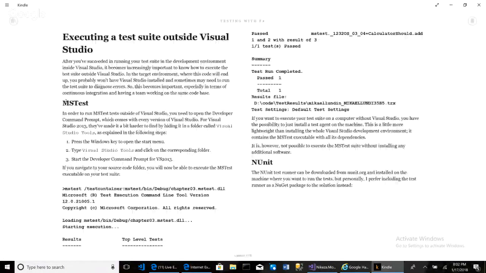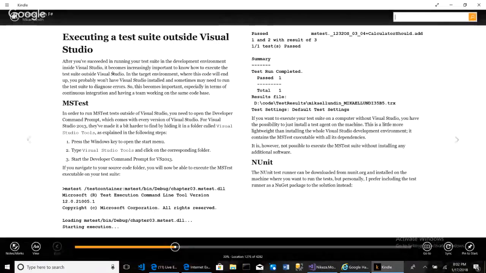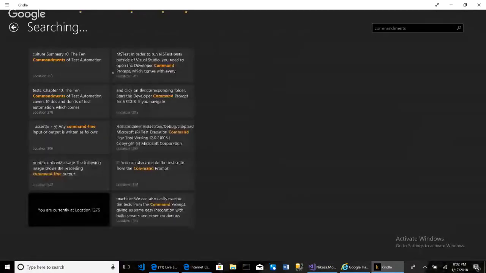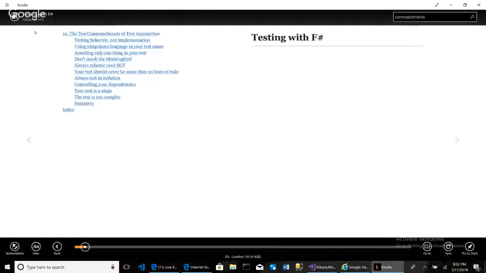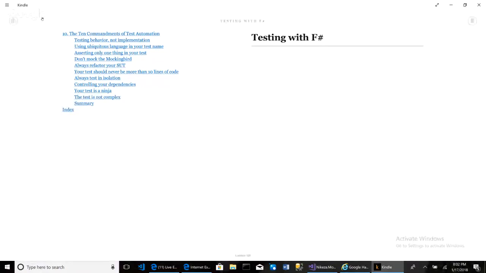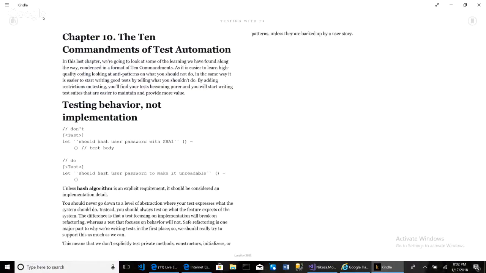And this book has rules that I think make sense. What is it called? Commandments. I don't know how to spell commandments. Oh, yeah. So we have these 10 commandments of test automation, which I haven't looked at in a couple years.